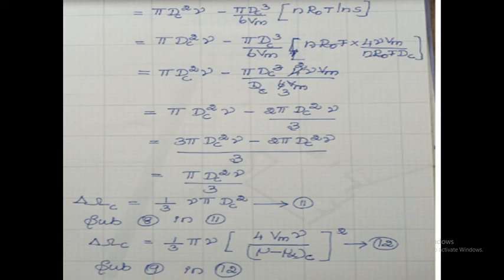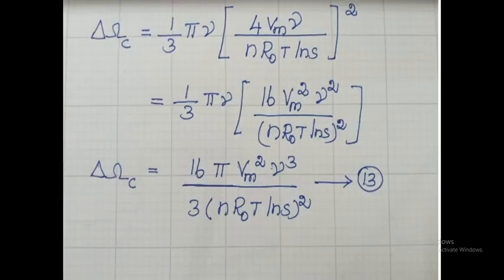Substitute 8 in 11. Delta Gc is equal to 1 by 3 pi gamma times dc squared. What is dc? dc is nothing but 4 Vm gamma divided by mu minus mu infinity at c, whole squared. This is equation number 12. Substitute equation 9 in equation 12. We get delta Gc is equal to 1 by 3 pi gamma times 4 Vm gamma divided by nR0T ln S, whole squared. Squaring the value, finally we get delta Gc is equal to 16 pi Vm squared gamma cubed divided by 3 times nR0T ln S, whole squared. This is equation number 13.